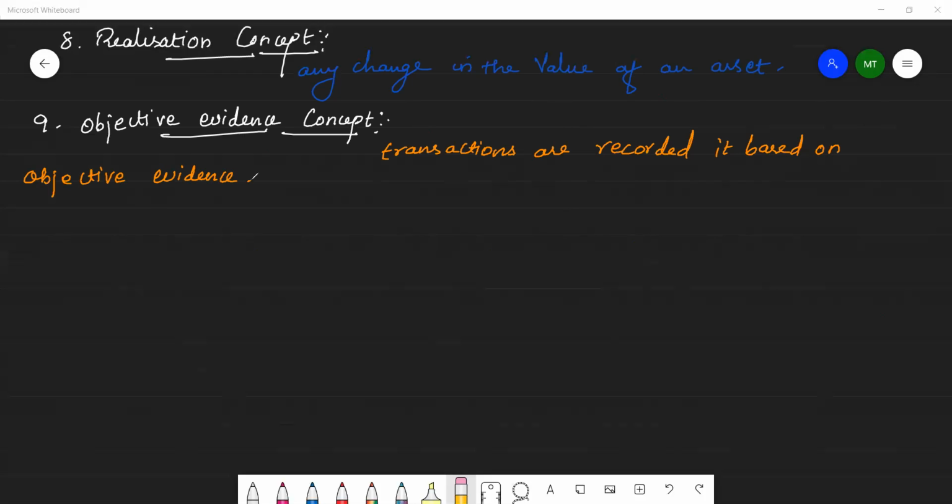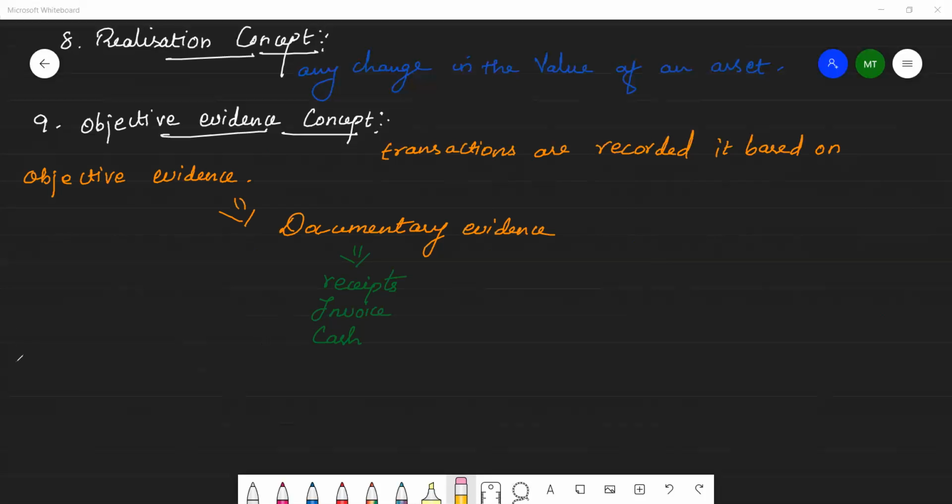The objective evidence includes documentary evidence like receipts, invoices, etc. It ensures authenticity, accuracy and reliability of transactions entered in the books of accounts. That's all.